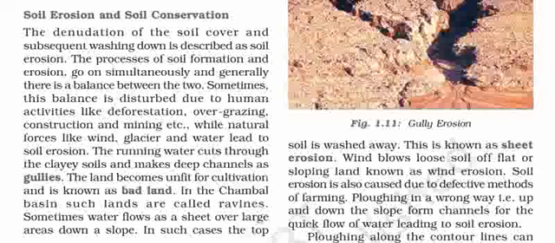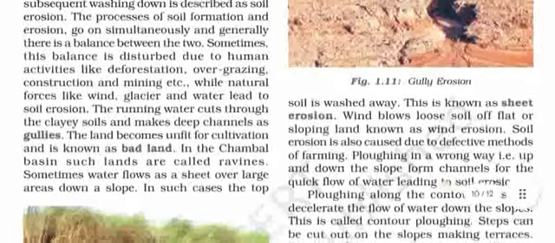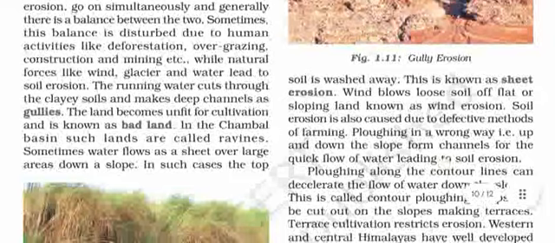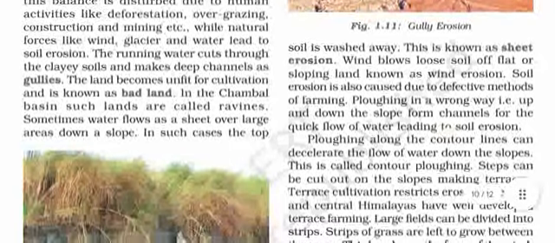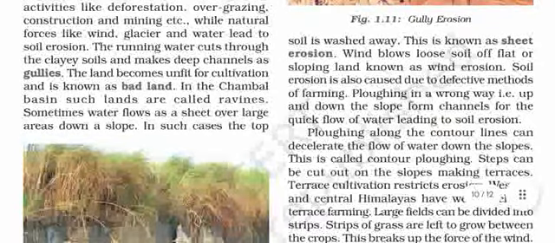While natural forces like wind, glacier, and water lead to soil erosion, the running water cuts through the clay soil and makes deep channels as gullies. The land becomes unfit for cultivation and is known as bad land. In the Chambal Basin, such lands are called ravines.